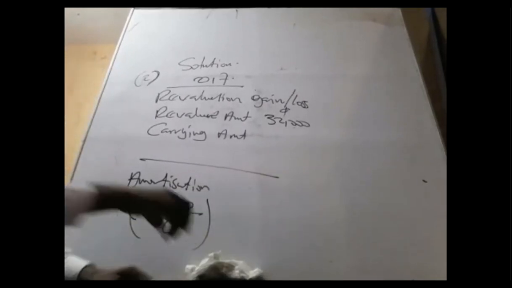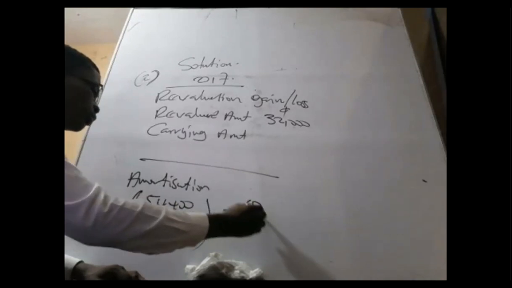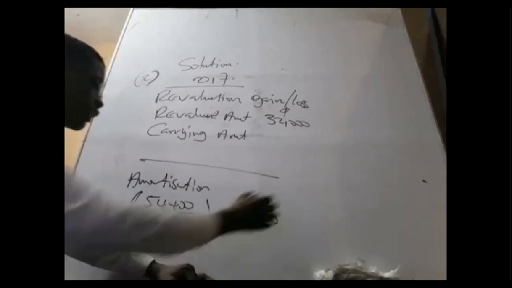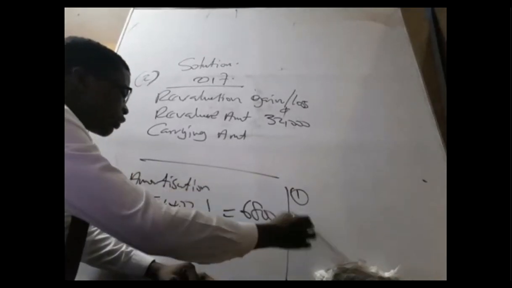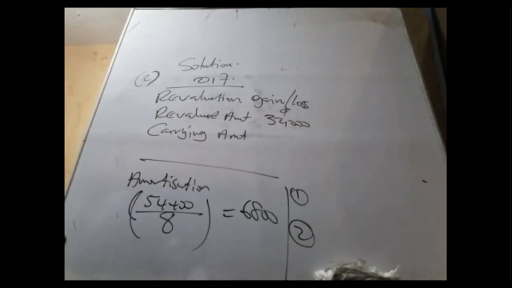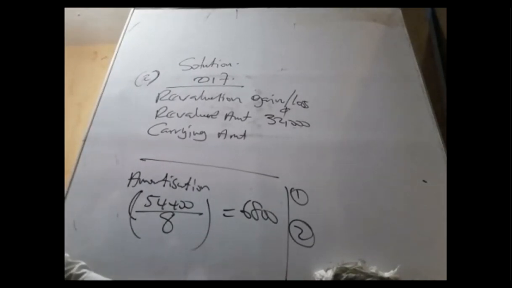So what is the amortization for 2017? Amortization for 2017, 6,800. Now the examiner, 2 treatments. If you're looking for the treatment, number 1, number 2. Even though when I'm done with this, I will summarize everything in the financial statements, the P&L and the balance sheet.